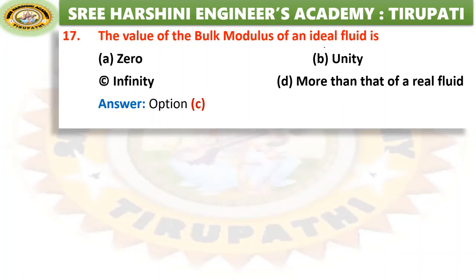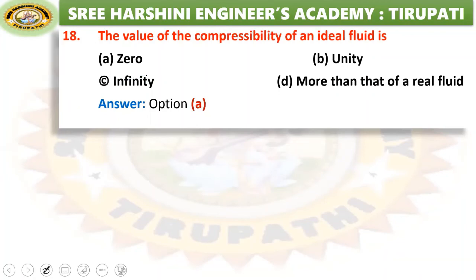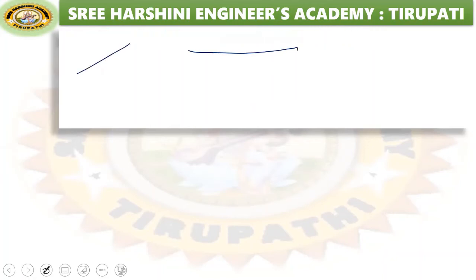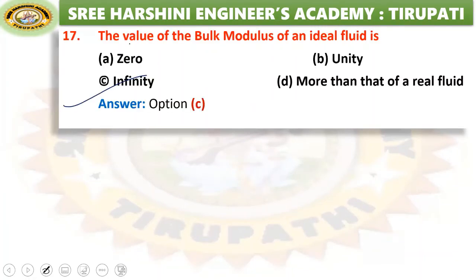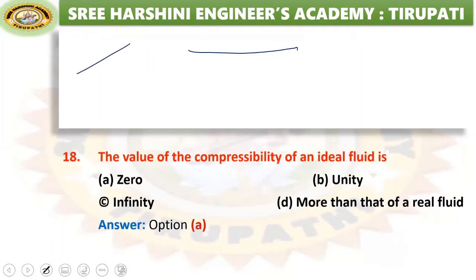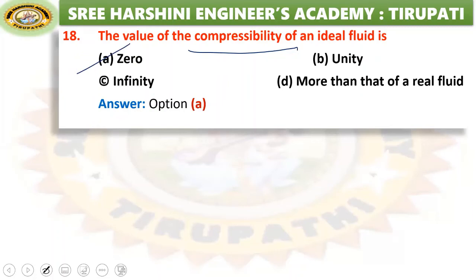The value of the bulk modulus of ideal fluid is infinity. Similarly, the value of compressibility of the ideal fluid is 0. See the difference here. The value of bulk modulus of ideal fluid is infinity, and compressibility is 0. What is compressibility? Compressibility is the reciprocal of bulk modulus.